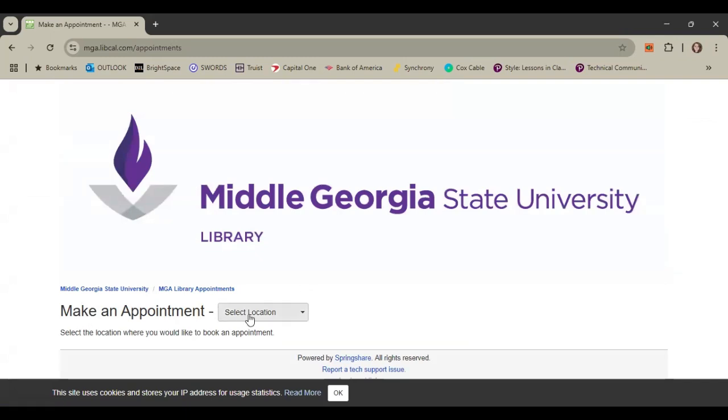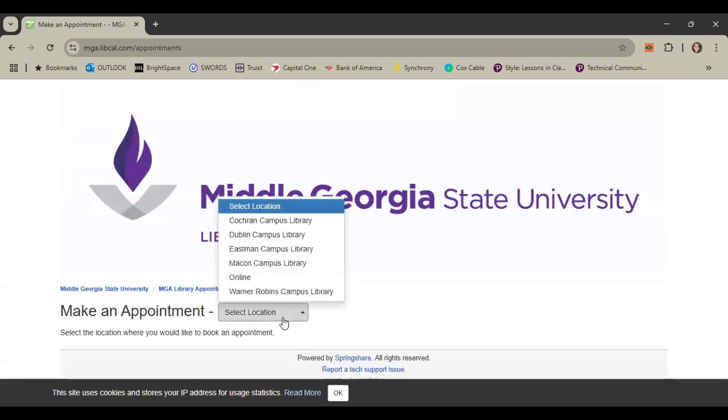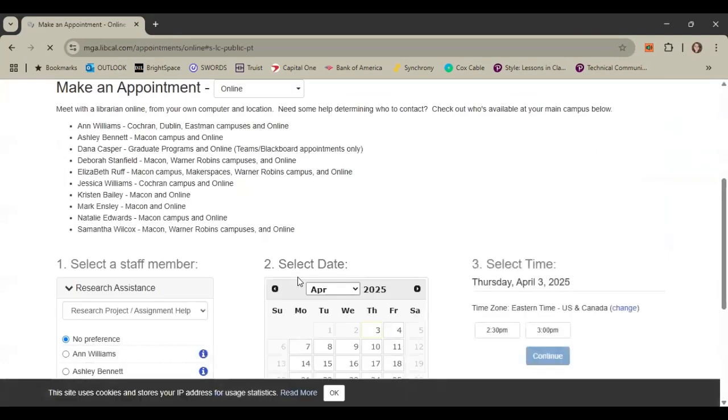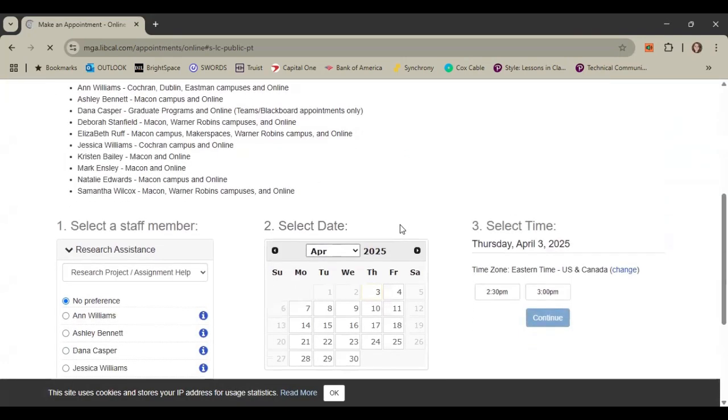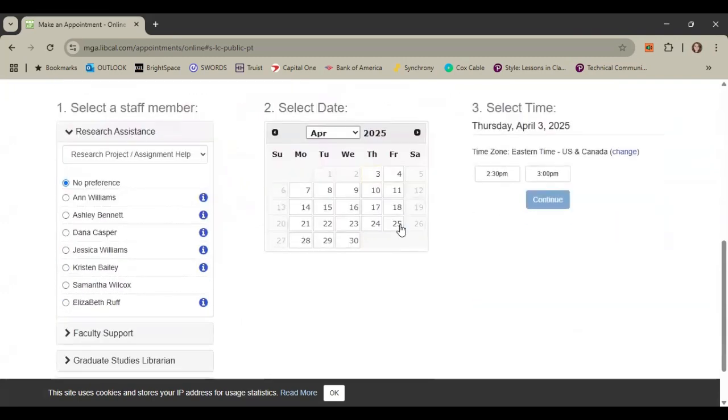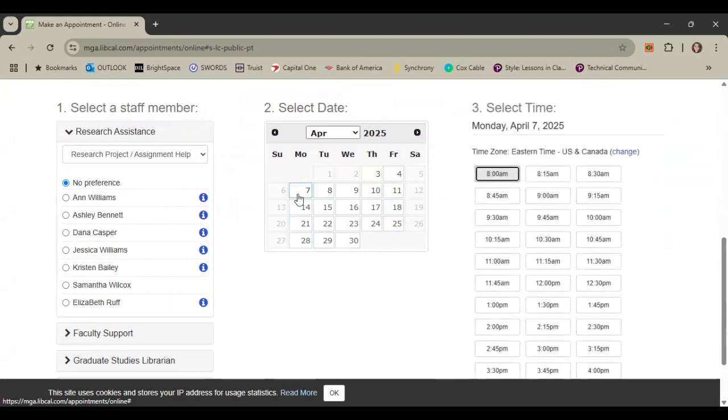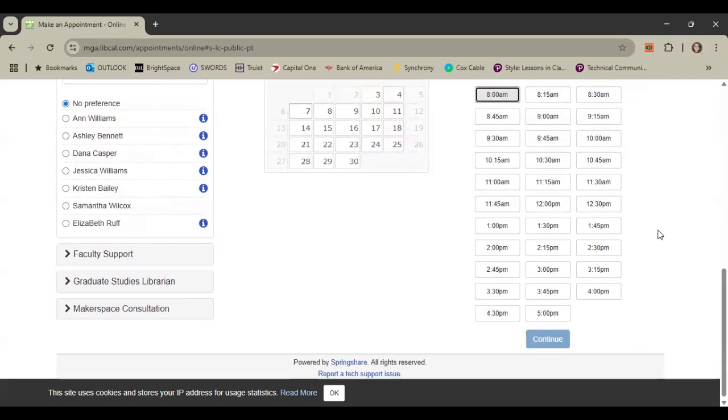It says make an appointment and select your location. Because you are an online student, you will select online. And it shows you all of the librarians available at that time. If you don't have a preference for which librarian you want to meet with, you can just select what day you'd like to meet with them. So say next Monday you want to meet. You click Monday, and all of the appointment times that are available Monday will show up on the right.